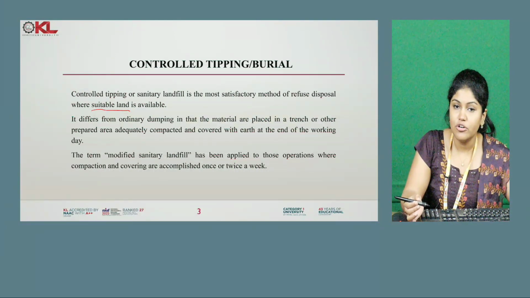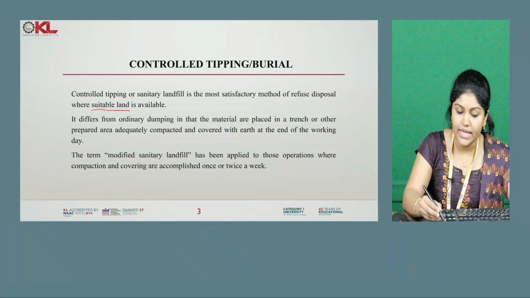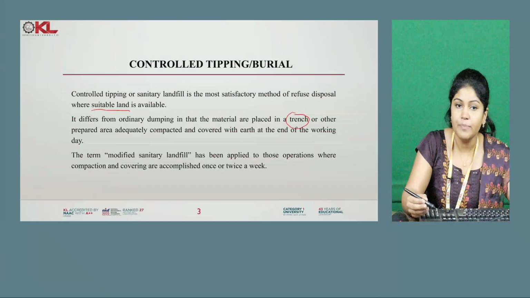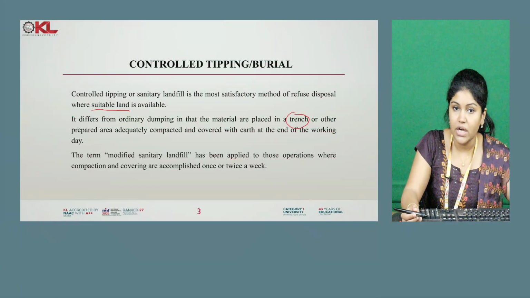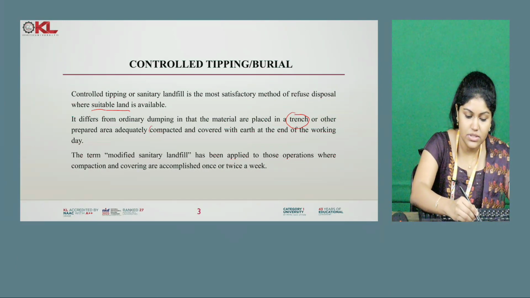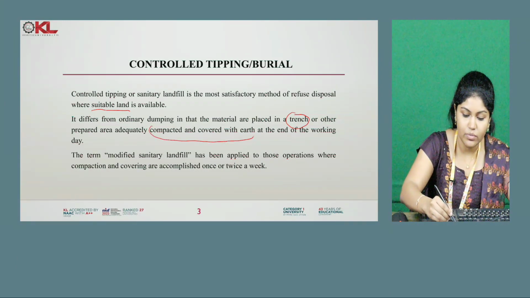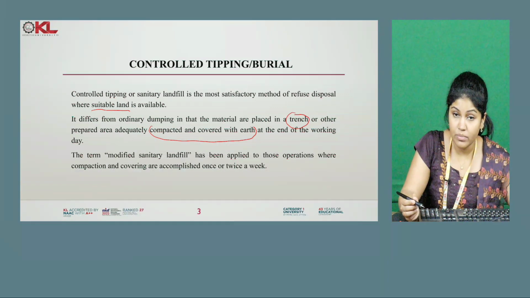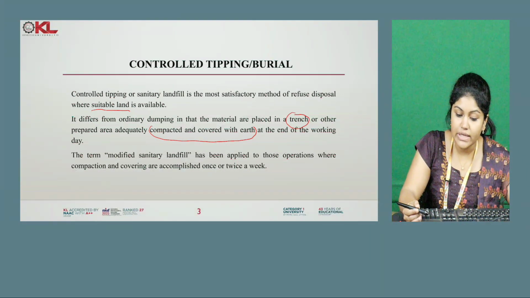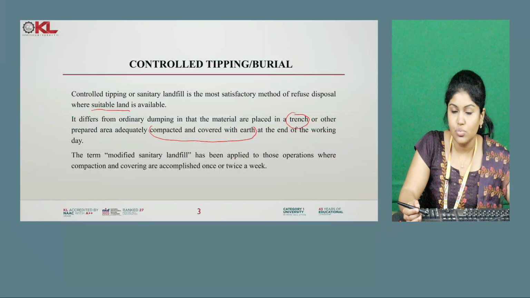It differs from ordinary dumping in that the material is placed in a trench. We place the waste material in a trench or other prepared area, adequately compacted and covered with earth. That is very important. Why do we have to cover it with earth?